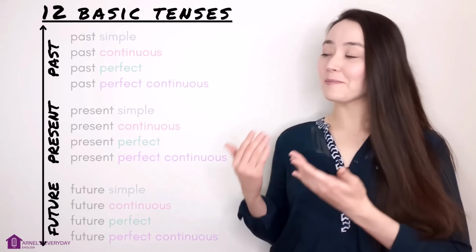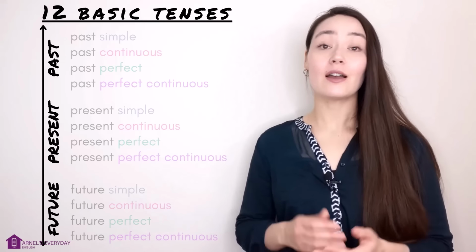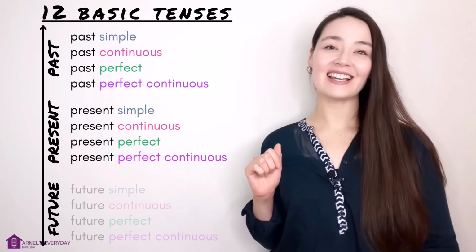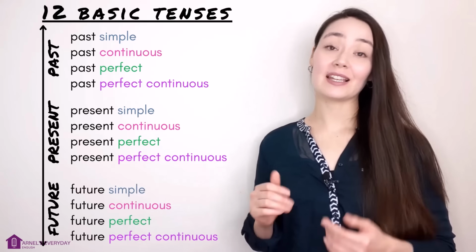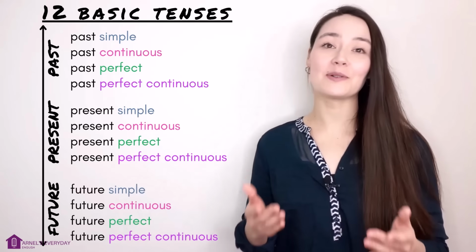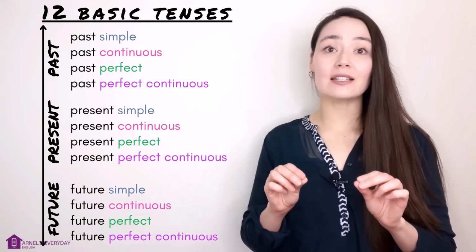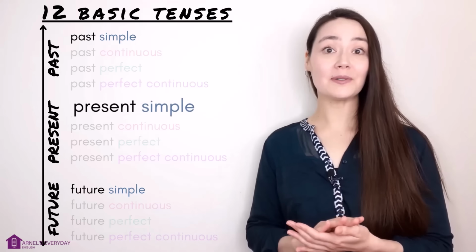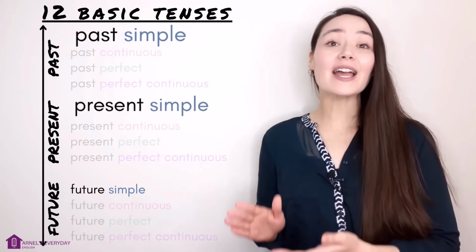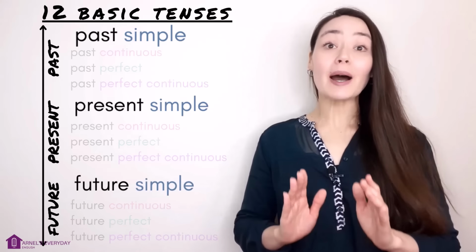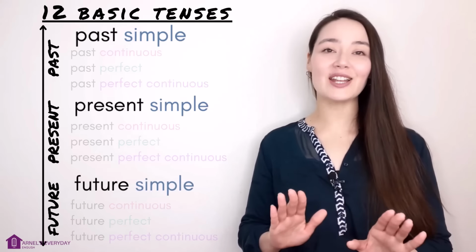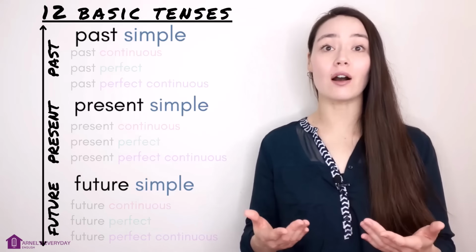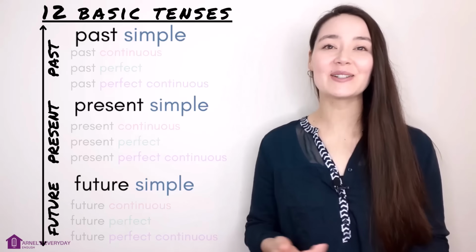There are 12 basic tenses in English. We have the present tenses, the past tenses, and the future tenses. I'm sure you've seen all of these before. In today's lesson, we are going to focus on the simple tenses: present simple, past simple, and future simple. By focusing on just the simple tenses, we can compare them and you can see how similar they are, which makes them easier to learn.